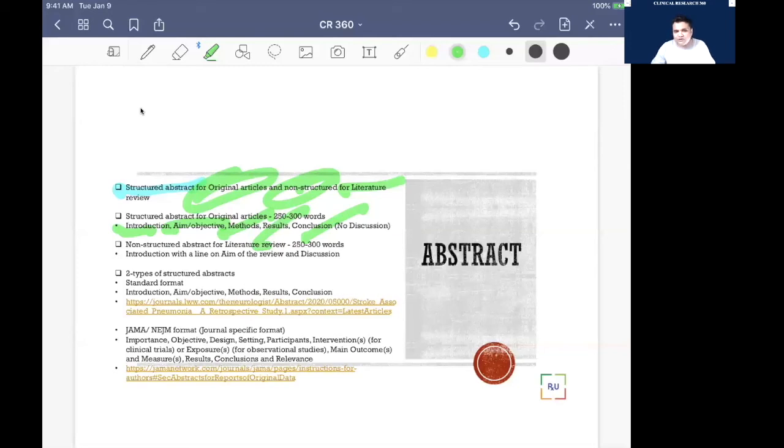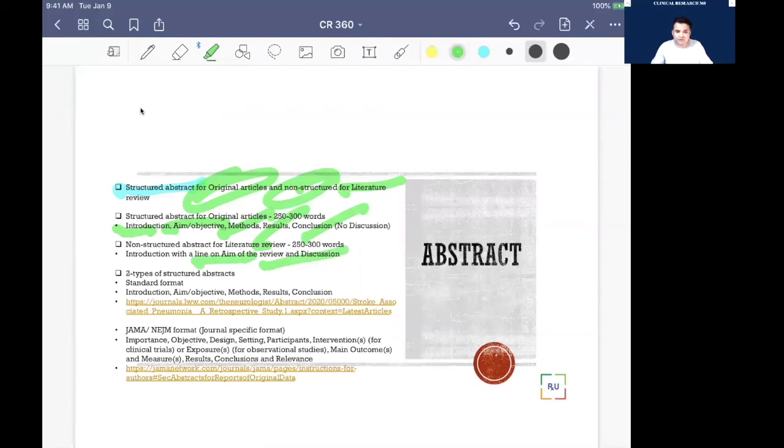A non-structured abstract for literature review is vague. You just write the aim of your study and directly write the discussion part, like 5-6 or 7 lines, and then you jump to the conclusion. It's not a properly formatted thing. So it depends on how and in what way you wish to present.